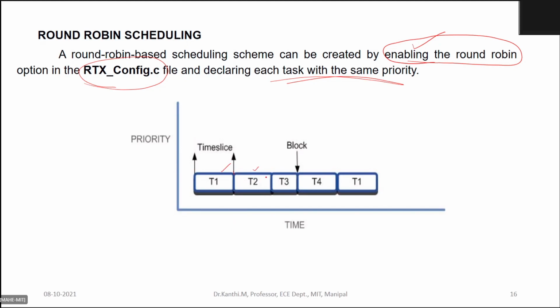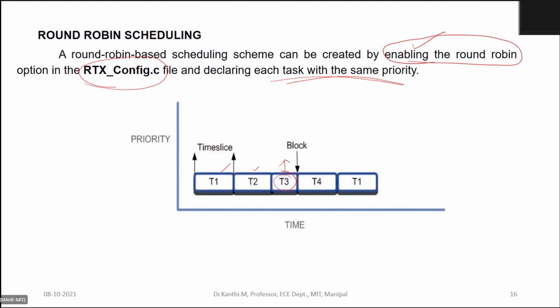So as soon as your timeout is over it switches, and if there is something in between, suppose this particular task needs a certain resource, in that case it can go to the blocked state in between. It need not wait until the complete time.